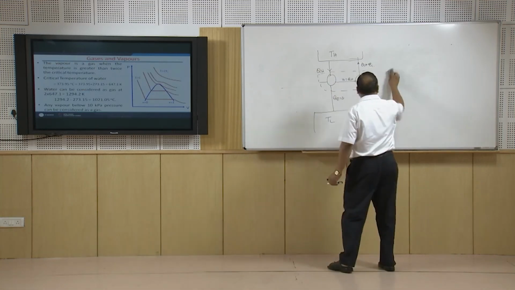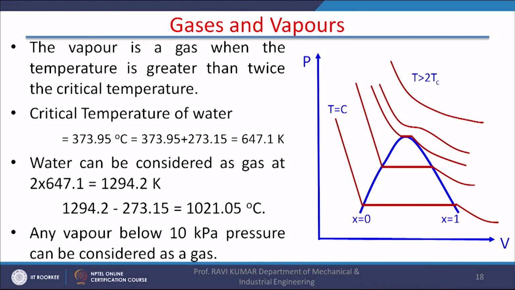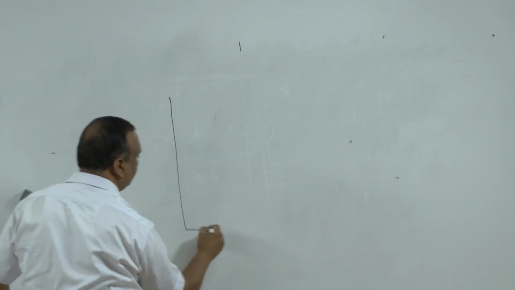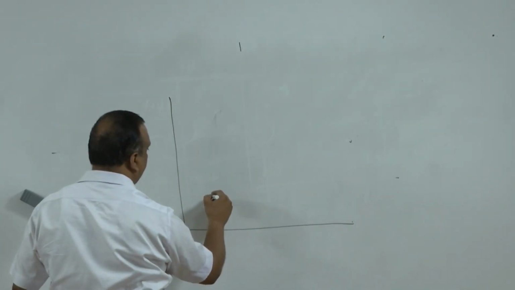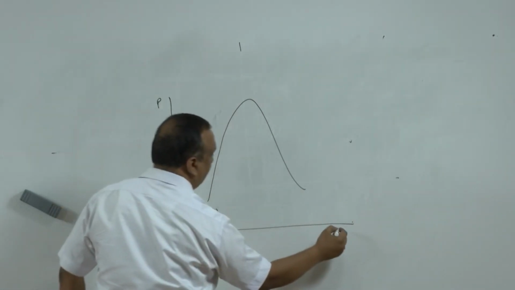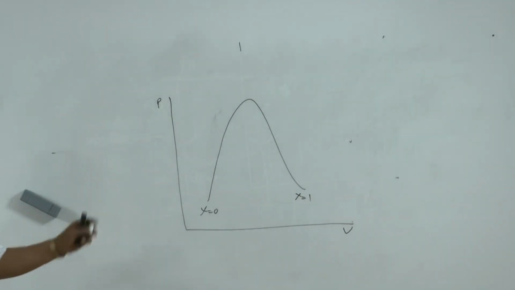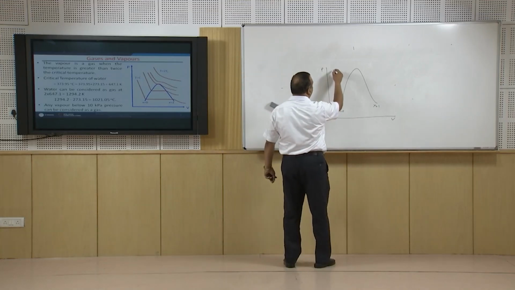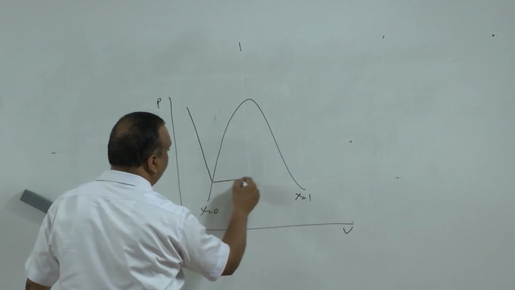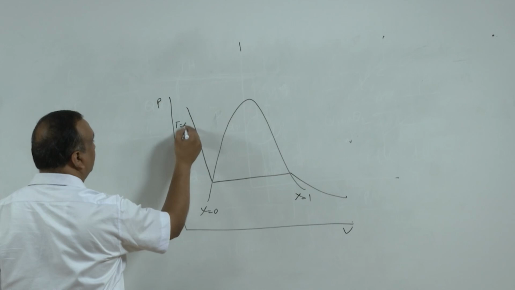Now, there is often confusion about gases and vapors and their behavior. A vapor does not follow the ideal gas equation. If you look at a typical PV diagram, here quality is 0, this is pressure, this is volume, and here quality is 1. At constant temperature, the characteristic line will be like this. This is temperature equal to constant.